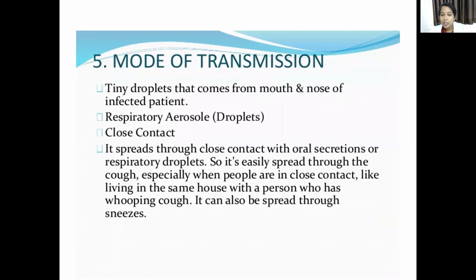Then the mode of transmission. Tiny droplets from the mouth and nose of infected patients are infective. Respiratory aerosols, and very close contact also will transmit the whooping cough bacilli.